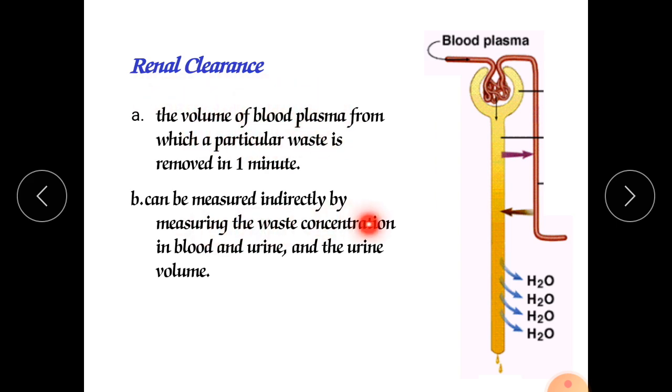It can be measured directly by measuring the waste concentration in blood and urine and the urine volume. So we are simply taking the blood sample and urine sample and calculating how much of the waste material has been cleared from our blood. So it is called renal clearance.